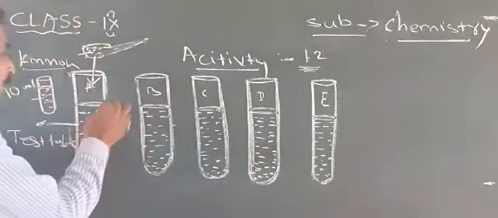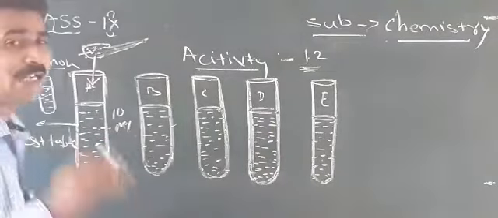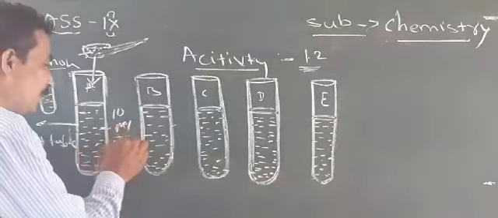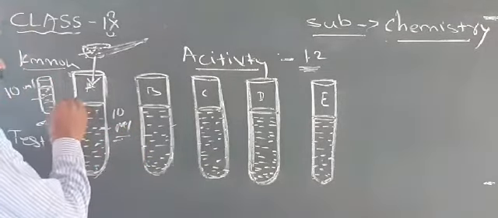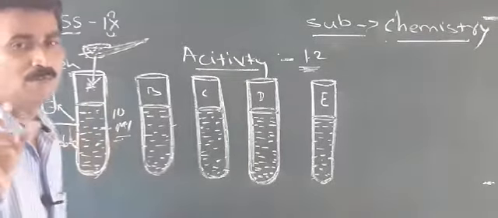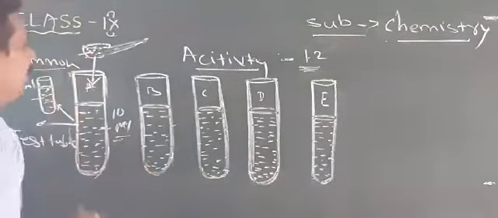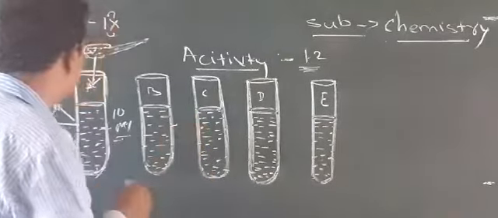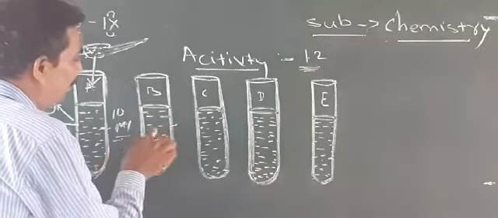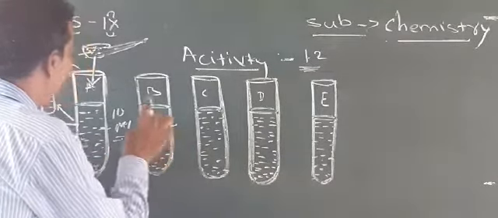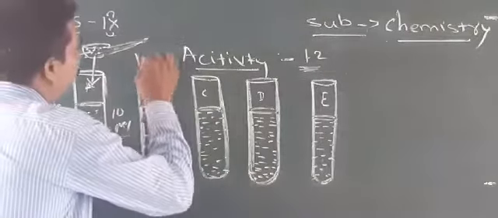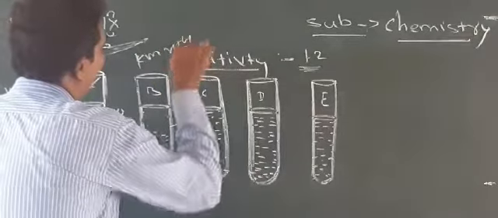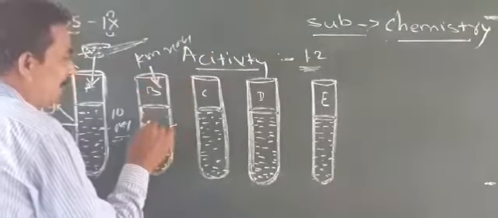Then a dark pink color will form. When the dark pink color forms, with the help of a small boiling tube, take 5 to 10 ml of this solution and add it to beaker number two. Suppose there is already 5 ml of water there; again you add 5 ml of the KMnO4, the potassium permanganate solution, to the second beaker.